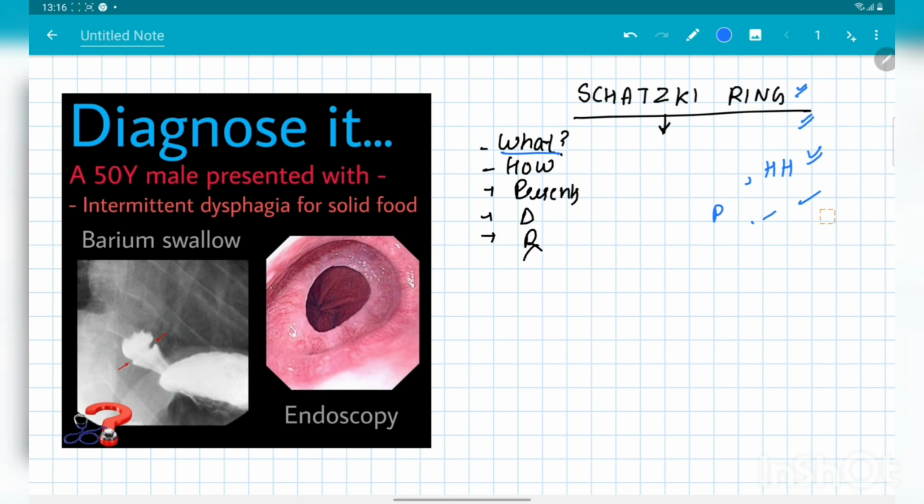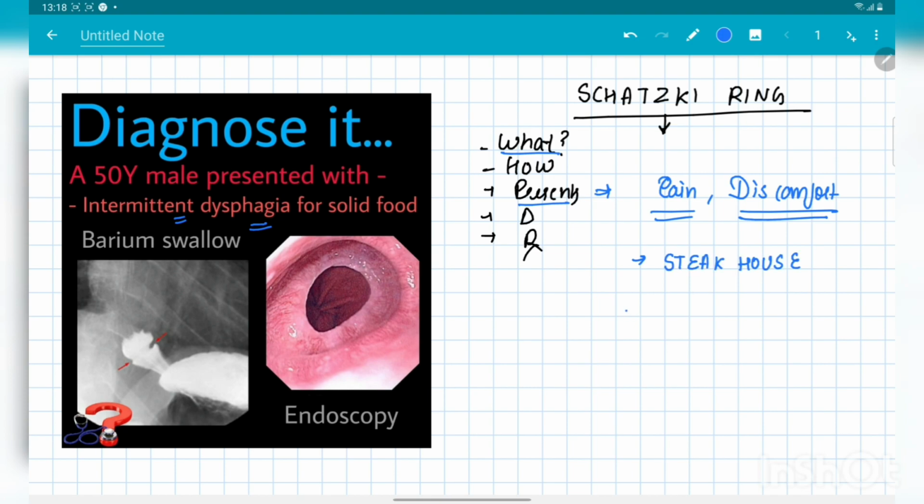Now let's come to the presentation part. The patient, as we discussed earlier, usually presents with dysphagia, and this dysphagia is intermittent. The other presenting symptoms are pain or some kind of discomfort in the lower chest. And there are two named syndromes that are associated with the symptoms of Schatzki's ring. One is Steakhouse syndrome, and the other one is backyard barbecue syndrome.